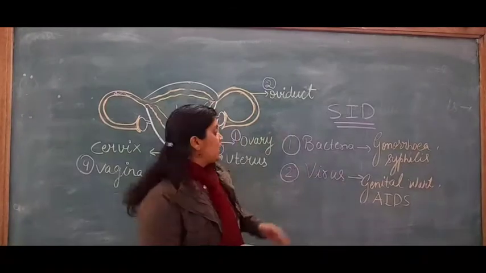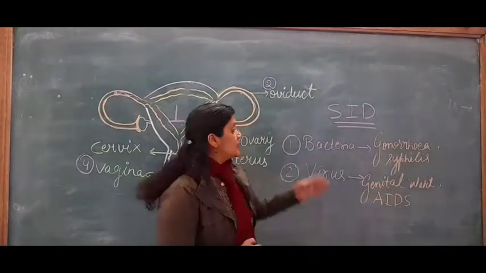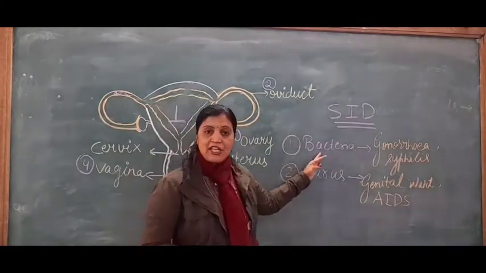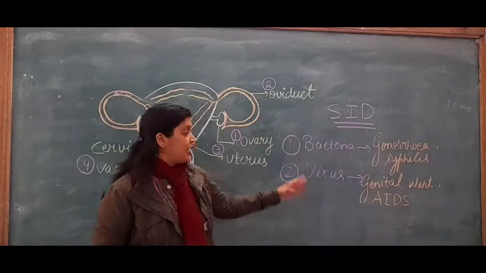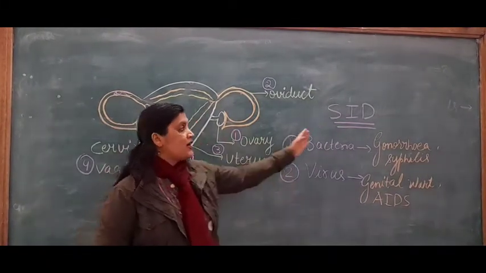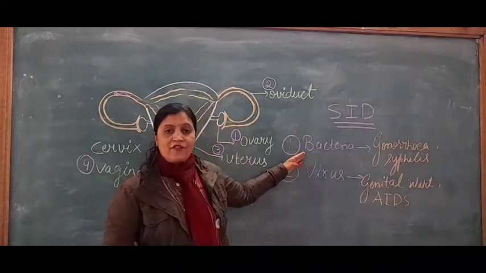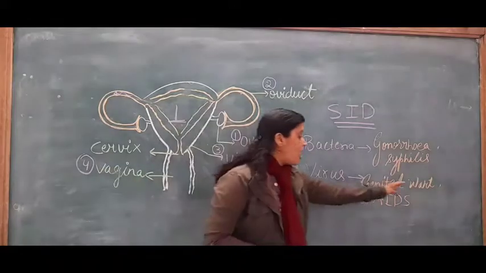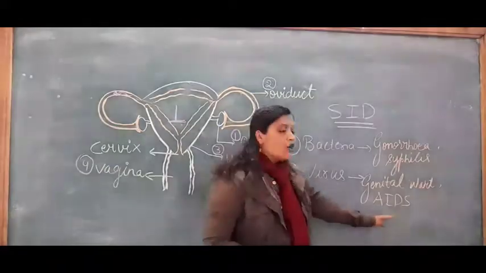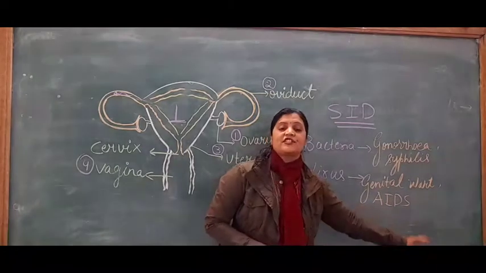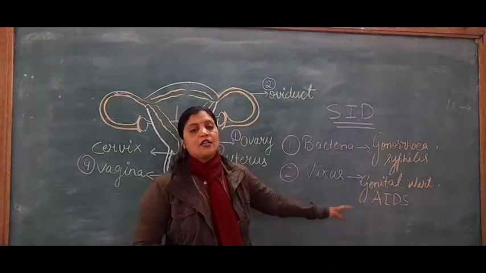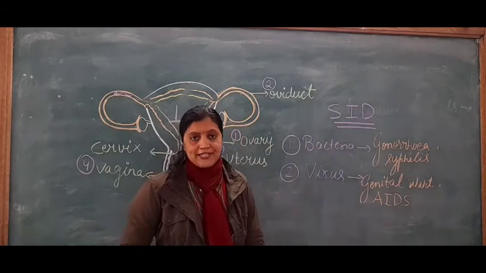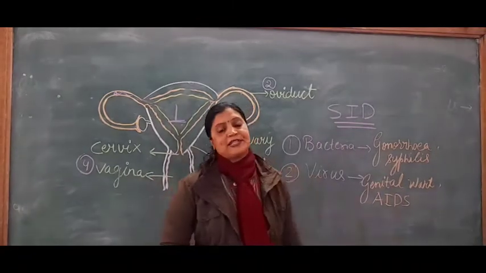Now what is STD? Sexually transmitted diseases. Due to sexual contact, some diseases can be caused by bacterial infection or viral infection. Here is a list of some sexually transmitted diseases. From bacterial infection, gonorrhea or syphilis can be caused, and from viral infection, genital wart or AIDS. AIDS is a common term which you know: acquired immunodeficiency syndrome. Just now on 1st December, World AIDS Day was celebrated. This is for awareness about contraceptive devices to prevent sexually transmitted diseases.